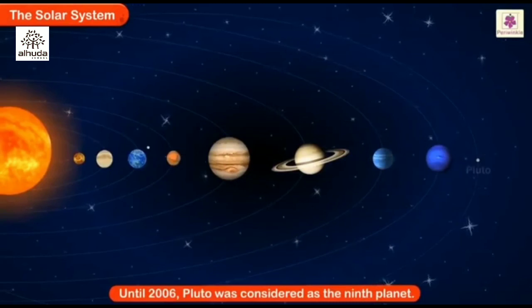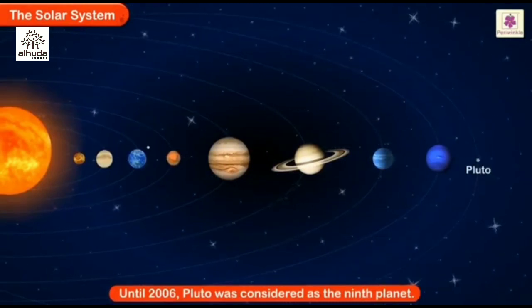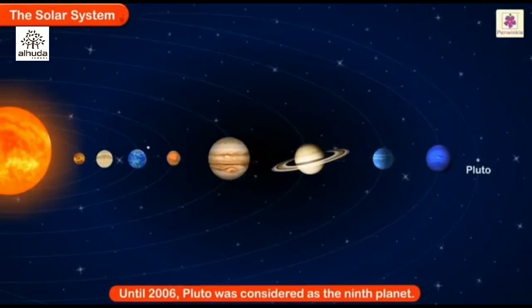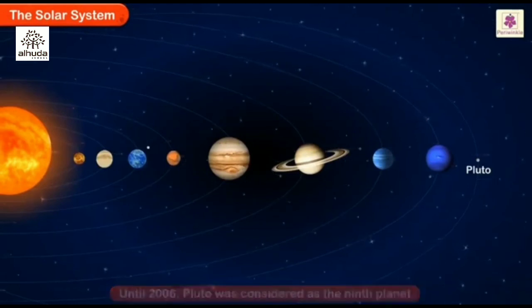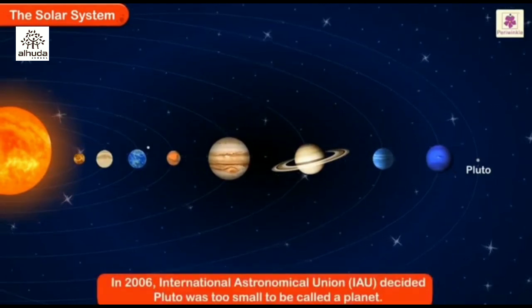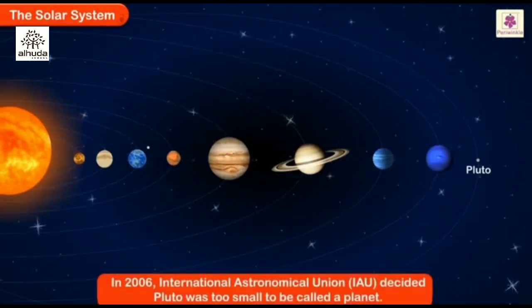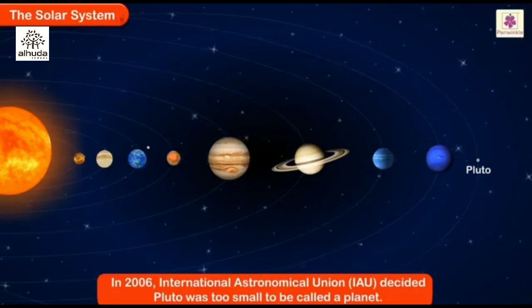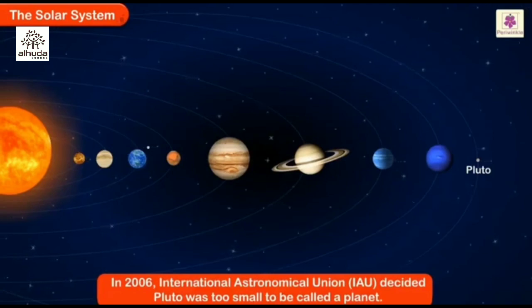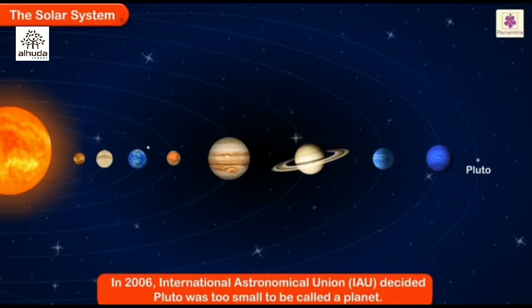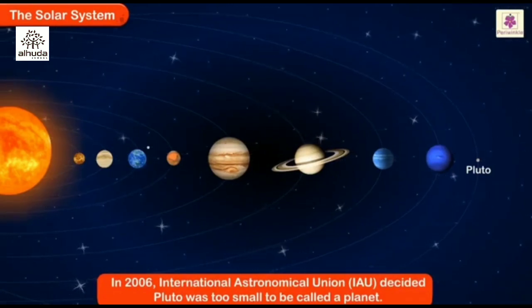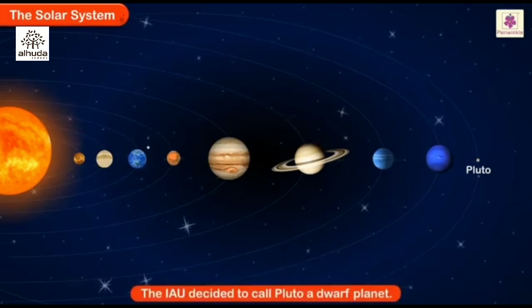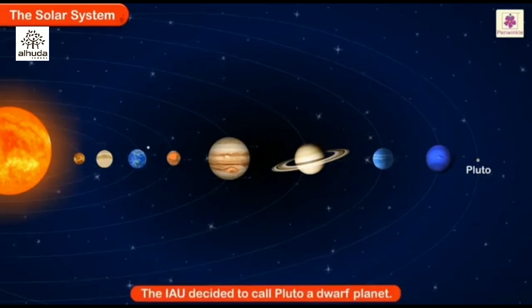Until 2006, Pluto was considered as the 9th planet of our solar system. In 2006, the International Astronomical Union (IAU) decided that Pluto was too small to be called a planet. They decided to call it a dwarf planet.